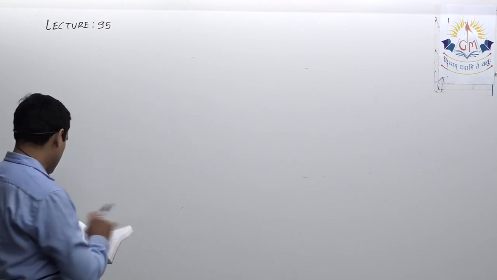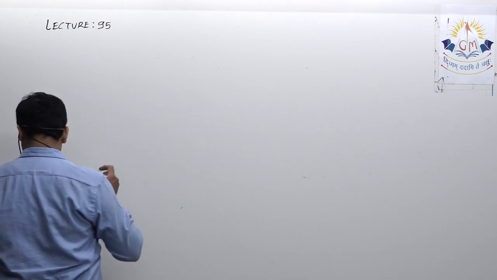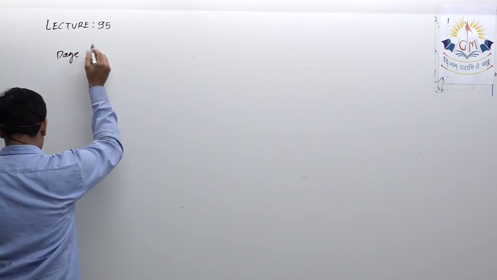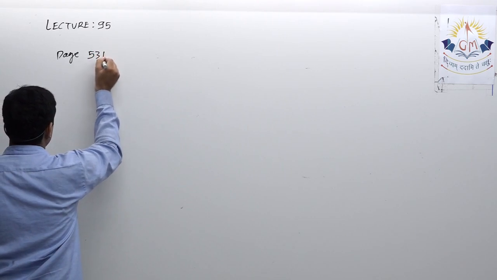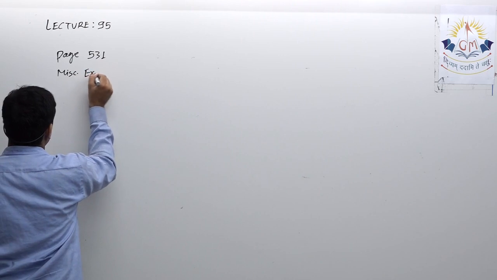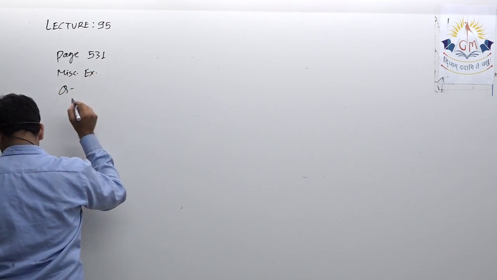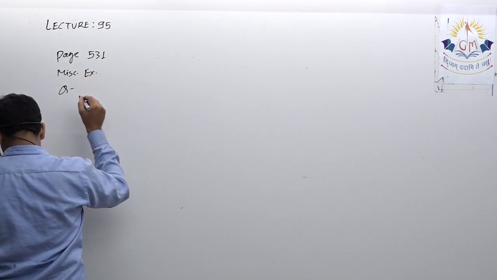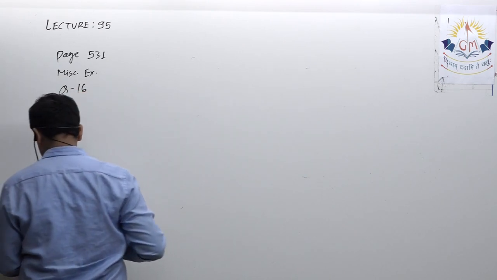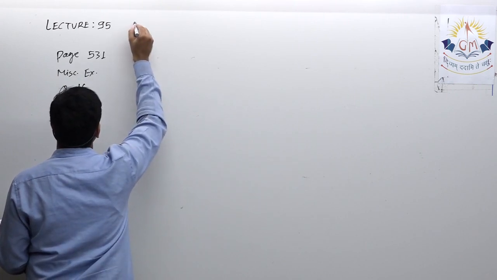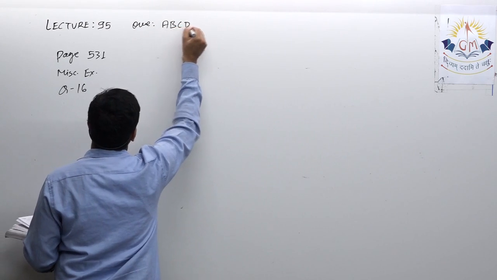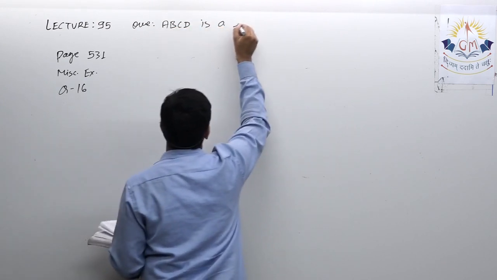Question number 16, page number 531, miscellaneous exercise. It says ABCD is a rhombus.